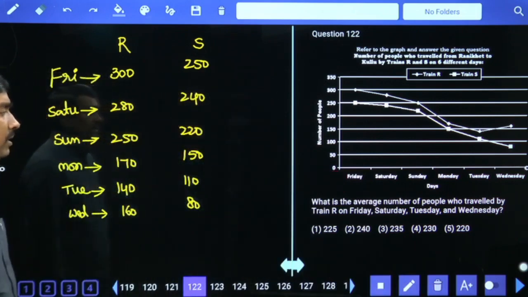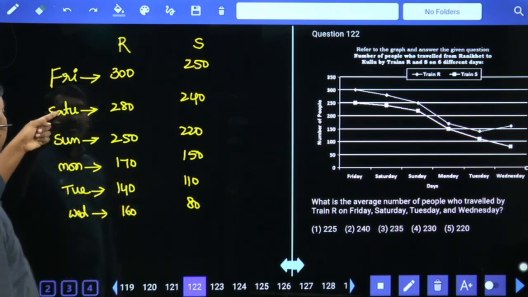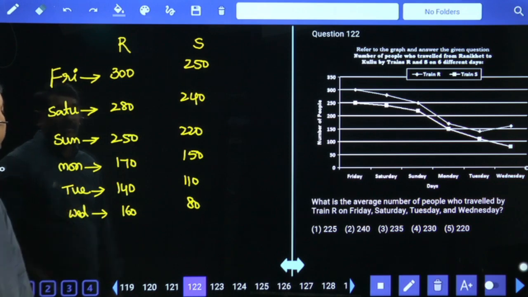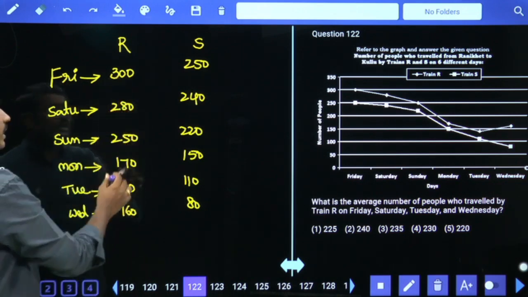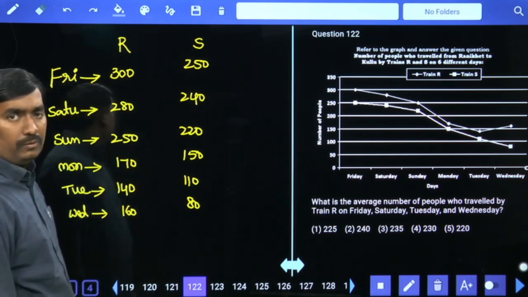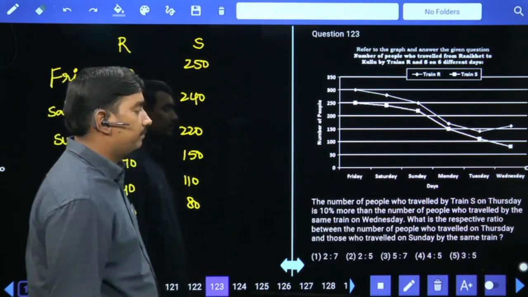What is the average number of people who travel by train R on Friday, Saturday, Tuesday, Wednesday? Friday, Saturday, Tuesday, Wednesday: 300, 300, 600, 280, 880. 880 by 4 means 220.